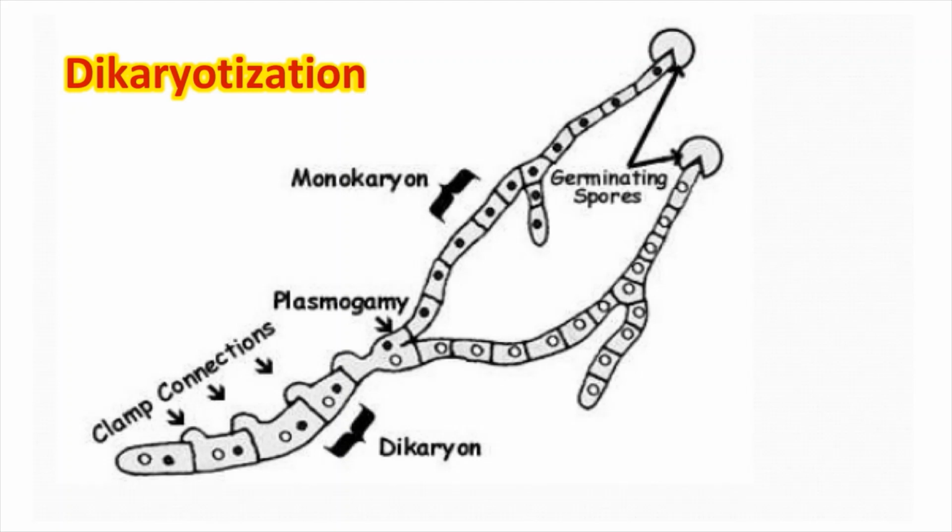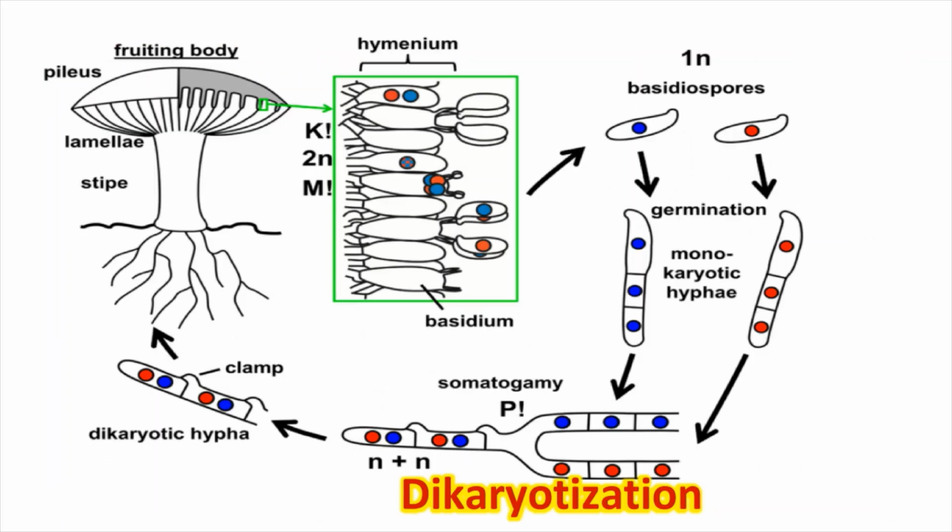Basidiospores are of two different types, plus strain basidiospores and minus strain basidiospores. Each of these types of basidiospores produces its own type of monokaryotic mycelium. The monokaryotic mycelia of plus strain and minus strain undergo plasmogamy, somatogamy. The process is known as dikaryoticization to produce a dikaryotic mycelium.